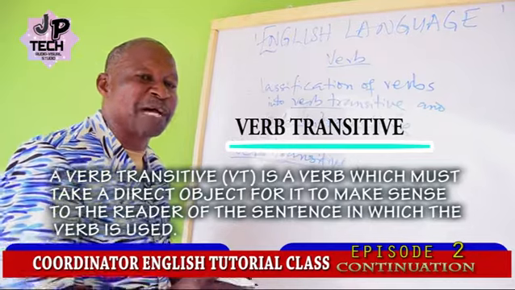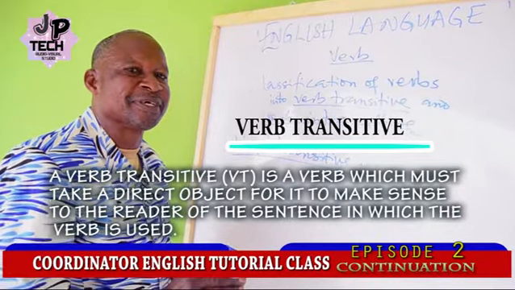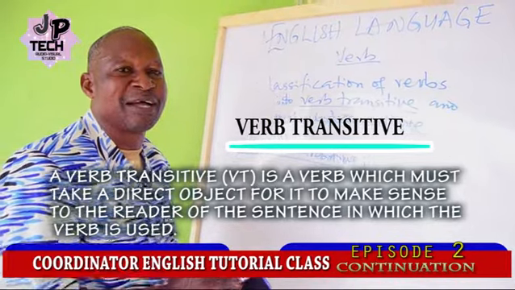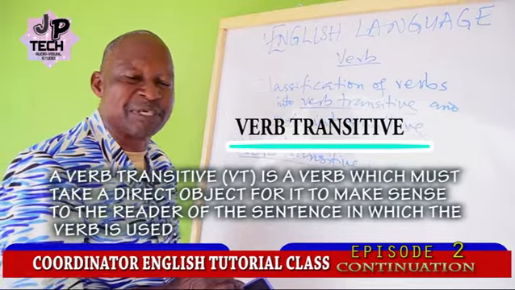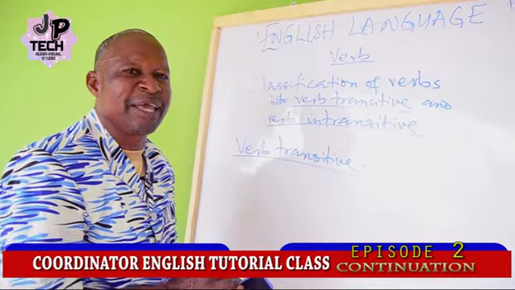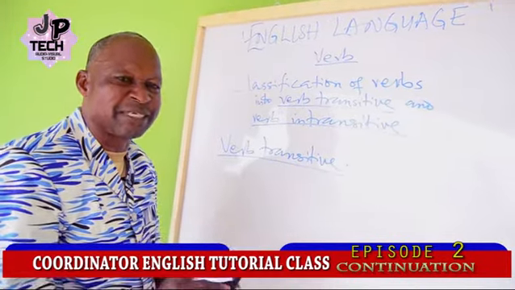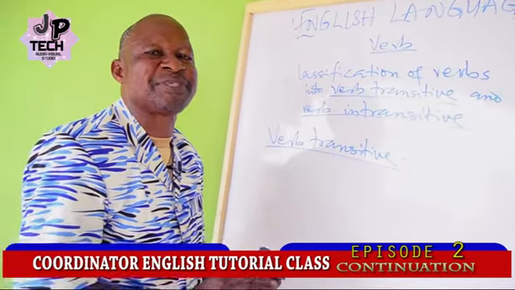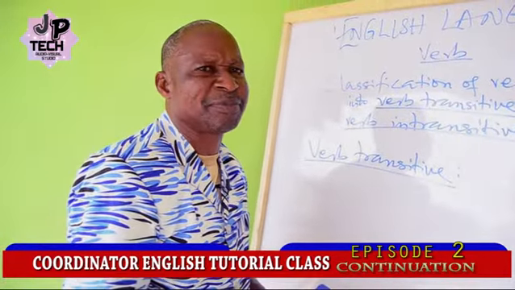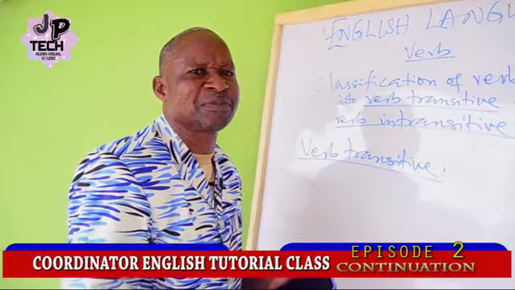That is to say, without an object, we cannot refer to a verb as a verb transitive. A transitive verb must take an object, that is the result of the action performed by